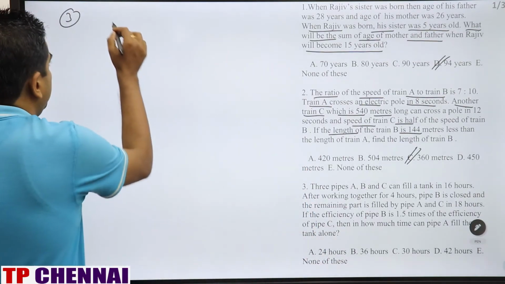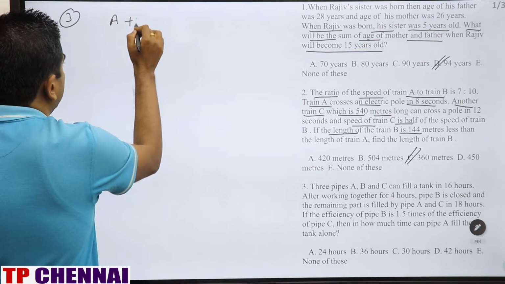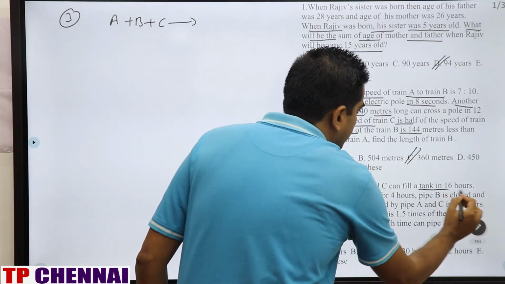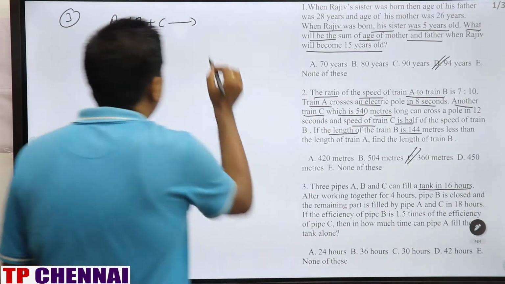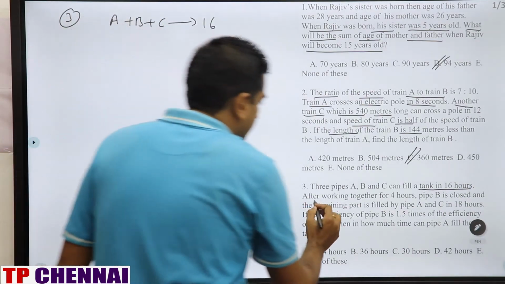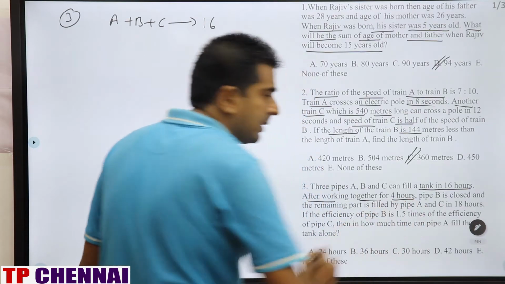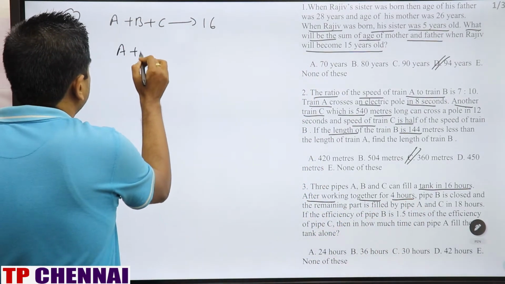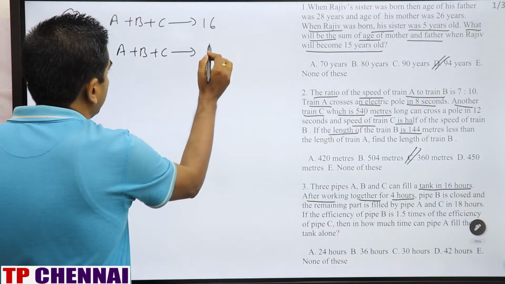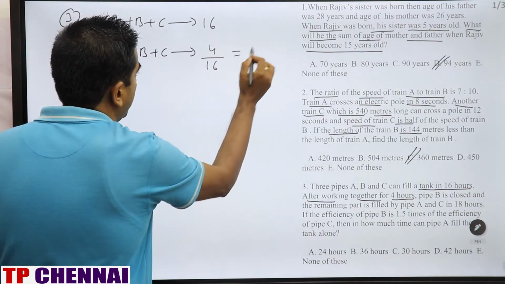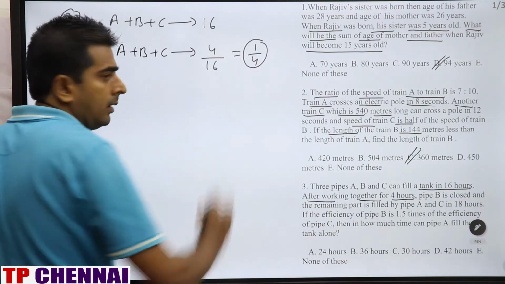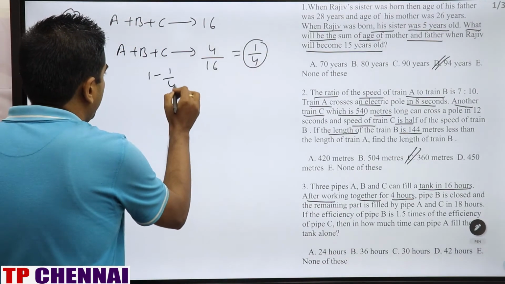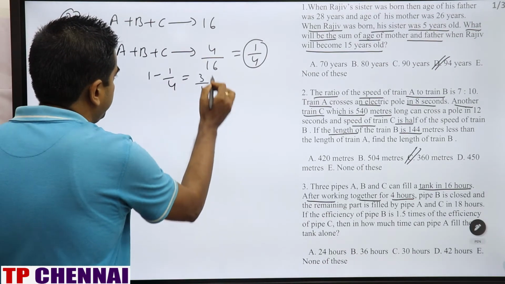So three pipes A, B, C. A plus B plus C can fill a tank in 16 hours. Okay, but what are they doing? They are working together for 4 hours. So in 4 hours, how much will they fill? They will fill 1/4 part only. So the remaining is how much? 1 minus 1/4, which is 3/4.